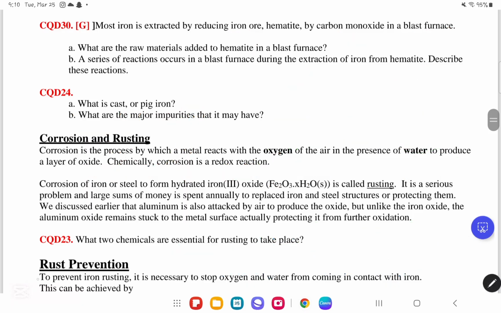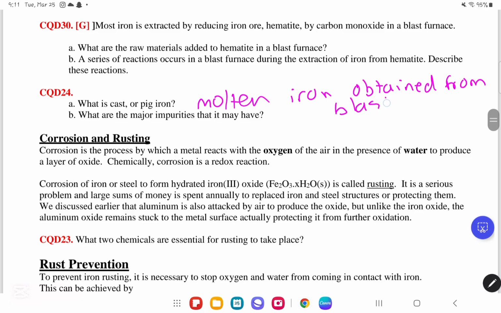We'll move on to CQD number 24. In CQD number 24, part A, what is cast or pig iron? Cast or pig iron is molten iron or pure iron, but it's preferable to write molten iron, obtained from the blast furnace. Now for part B, what are the major impurities that it may have?